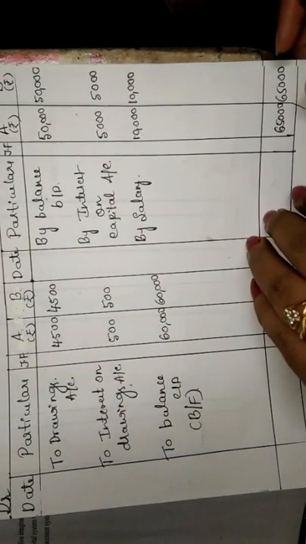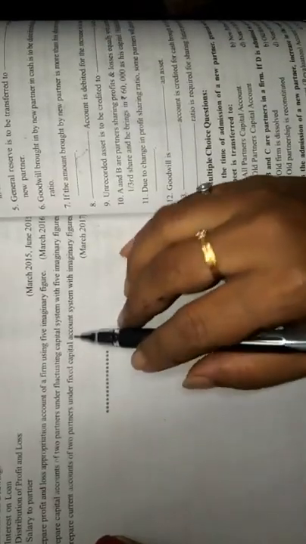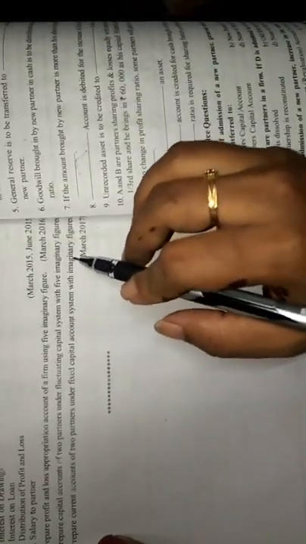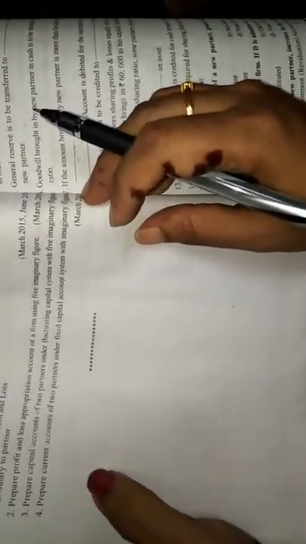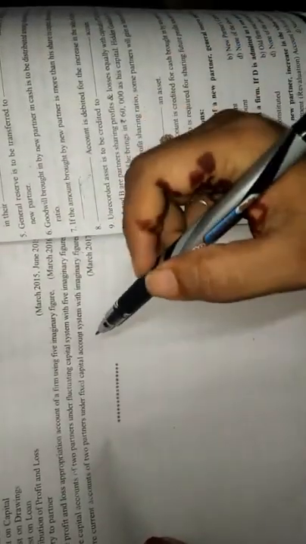So here we completed the third practical oriented question. Now we'll move on to the next, the last practical oriented question. See the question: prepare current account of two partners under the fixed capital system with imaginary figures. Dear students, in this question they have asked us to prepare the current account of the two partners under the fixed capital method, and we have to imagine the figures.